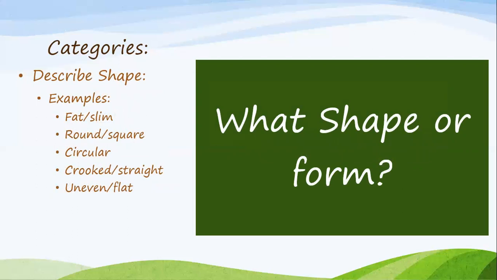Another category would be describing the shape or the form. So what shape or form is it? Is it fat? Is it slim? Is it round? Is it square? Is it rectangular, circular? Is it crooked? Is it straight? Is it uneven or flat? These are all words that describe the shape.